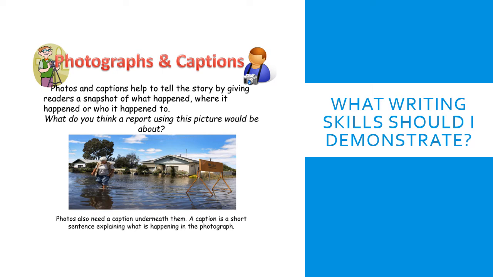Another element which is very specific to newspaper reports is the introduction of a photograph and a caption. A photograph is kind of self-explanatory. You pop in a photo of something that happened, or perhaps the aftermath of what has happened in your newspaper report. And the caption is the little sentence that goes underneath the photo and explains what is happening in the photo.